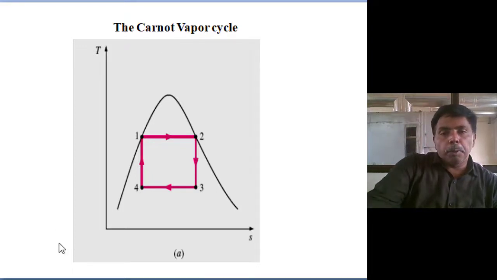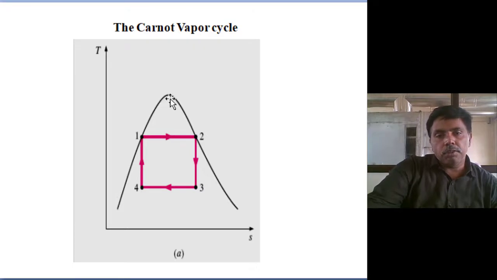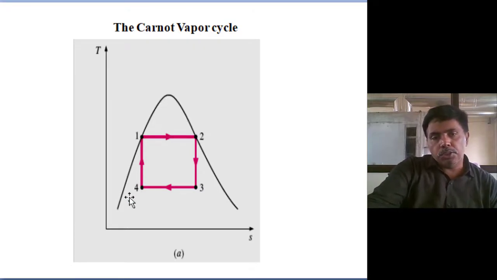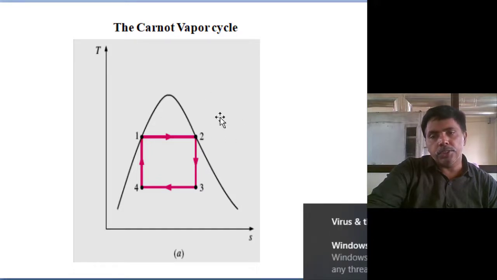So we know the vapor power cycle. This is the saturation curve of steam. We are dealing with water, so the steam saturation curve. This side is the saturated liquid line, and this one is the saturated vapor line. Below this line is called the subcooled region. This region is the wet region, and above this line is the superheated region.